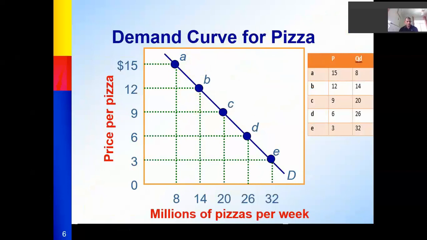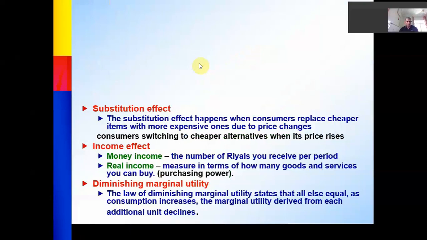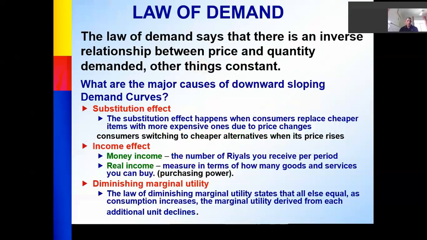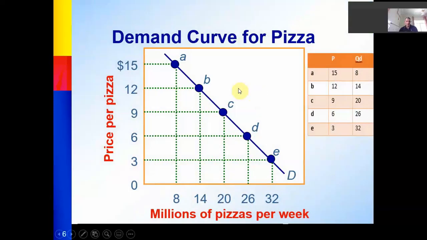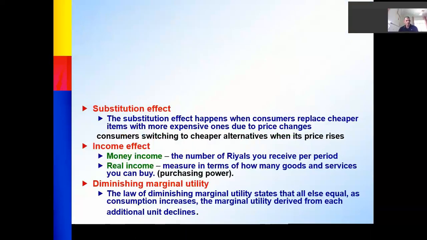So I have now another question. What are the major causes of downward sloping demand curves? Why is this demand sloping down? Why is the slope of this curve going down? In fact, there are three main causes for this negative slope. Number one, substitution effect. Number two, income effect. And the third one is the law of diminishing marginal utility.